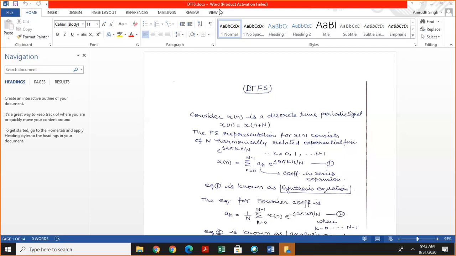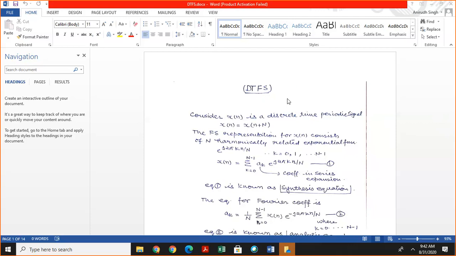Today, our topic is discrete time Fourier series. Before discussing Fourier series, the first question is why we use Fourier series.